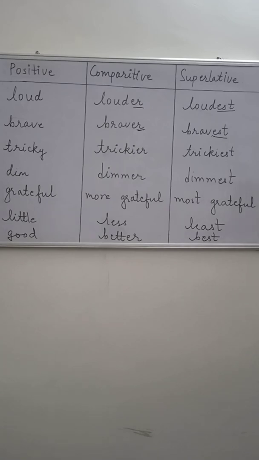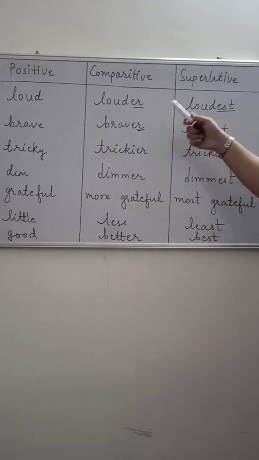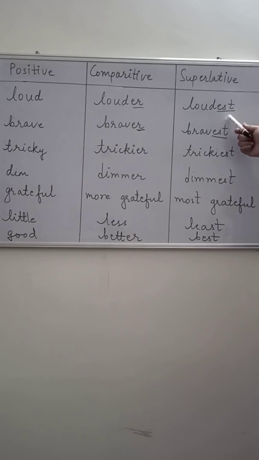Now let us see some ways in which we form the comparative adjective. Now first one, loud. Loud can be written in the comparative form by adding er. So it becomes louder, and in the superlative form it can be written by adding est. So loud becomes loudest.